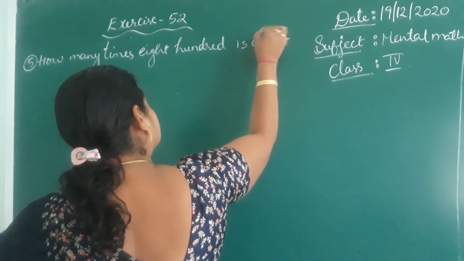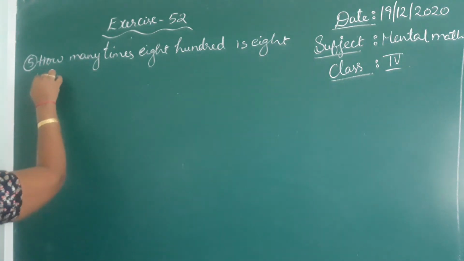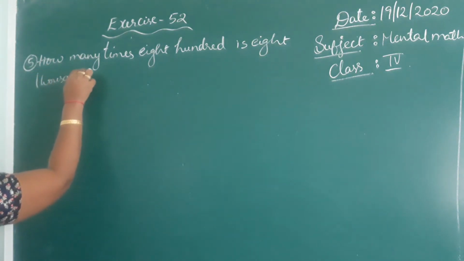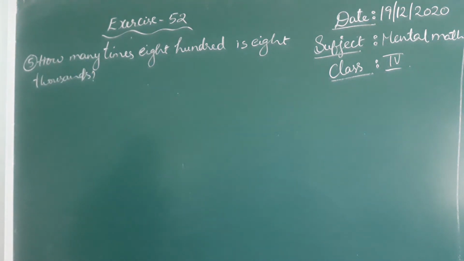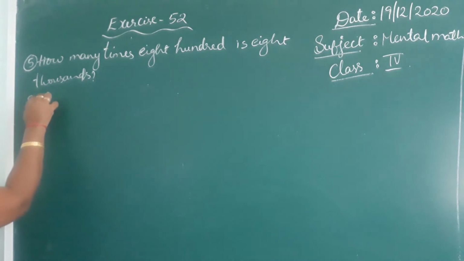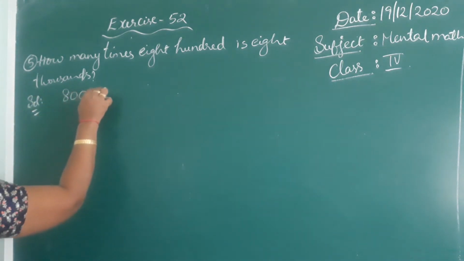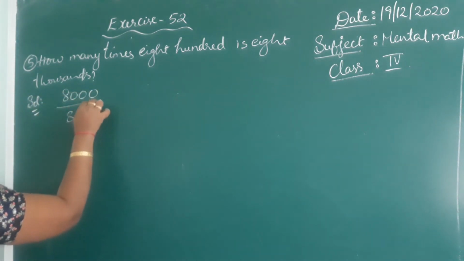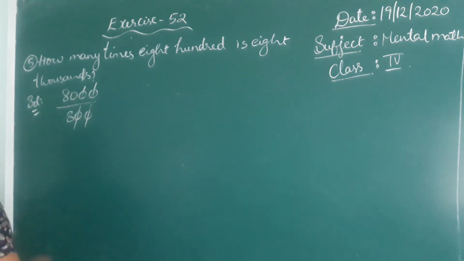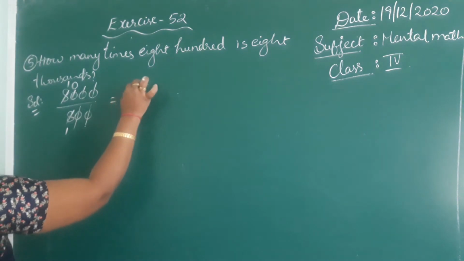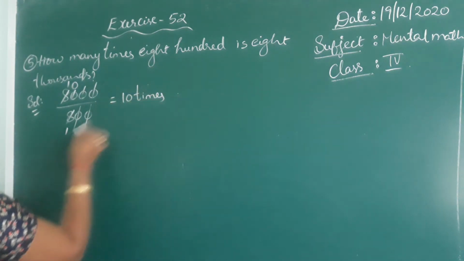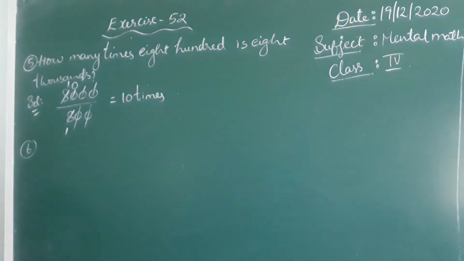That means 8000 divided by 800. Here if you observe, 0 0 get cancelled, again 0 0 get cancelled. 8 ones are 8. So how many times? 10 times. 10 times that 800 is equal to 8000.